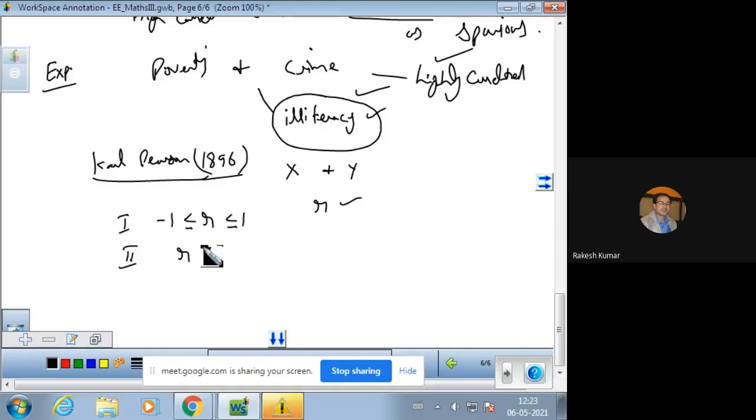Second one, R is independent of origin. Independent of origin means the value of R can never be zero. If R is zero, then the variables are said to be uncorrelated. Uncorrelated means there is no correlation. So that is why we can say it.